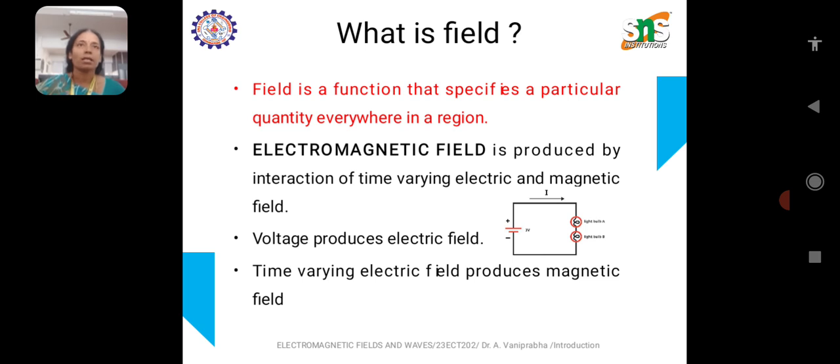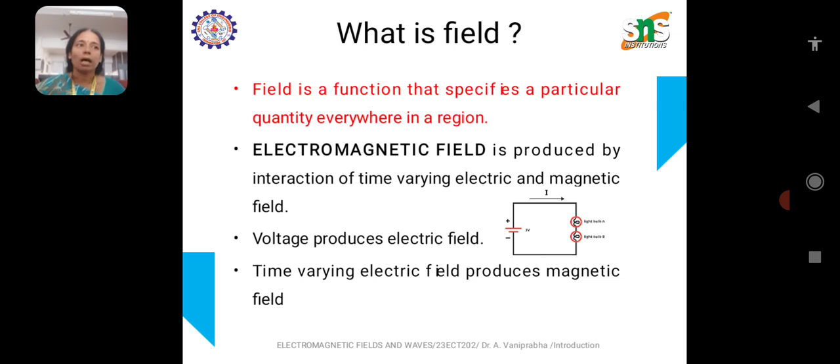Next is vector field, a field where each point in space has both magnitude and also direction. For example, if we consider wind blowing in a particular place, maybe with different directions, the velocity of the wind also varies depending upon the place where it is measured. Next is tensor field, a more complex field used in physics. For example, stress fields in materials, gravitational fields in general relativity.